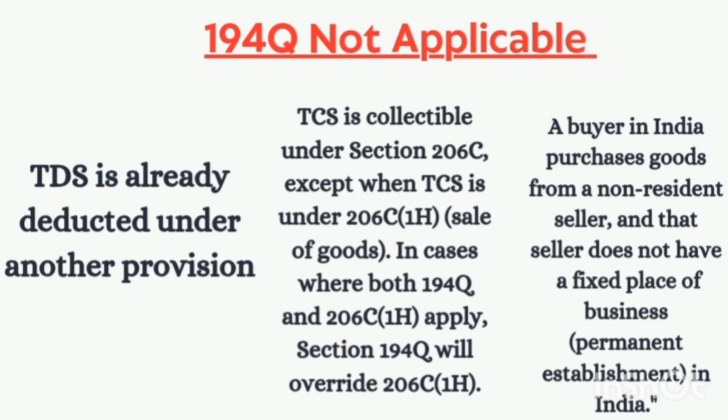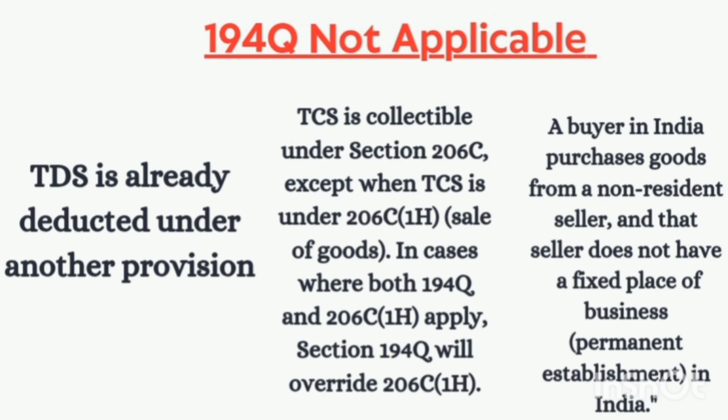Second, very important: if TCS is collectible under section 206C, then 194Q is not going to become applicable. Third is, if both sections become applicable, 206C(1H) and 194Q, then who is going to win? 194Q is going to win. 194Q will override 206C(1H). This is very important. If TCS is collectible under section 206C, then the seller is going to collect TCS. But if 206C(1H) and 194Q both are becoming applicable, then the buyer is going to deduct TDS under 194Q. This is very, very important.